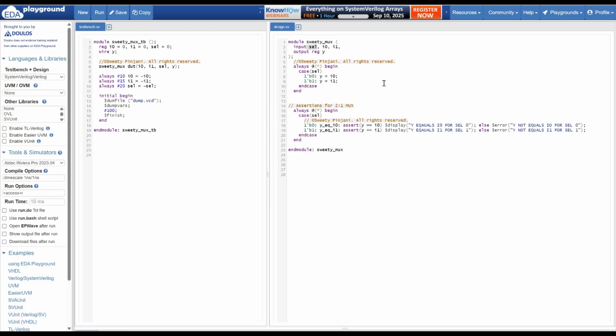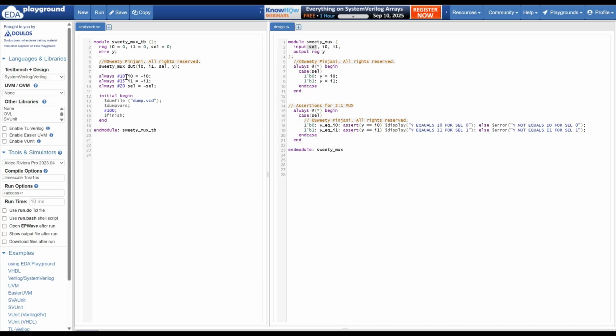This is the design. I am creating a stimulus in a testbench file wherein I have I0, I1, select. I am initializing them to 0 and this is my output. I am creating an instance of my design. I am passing all these signals I0, I1, select and Y. Then I am giving some stimuli.